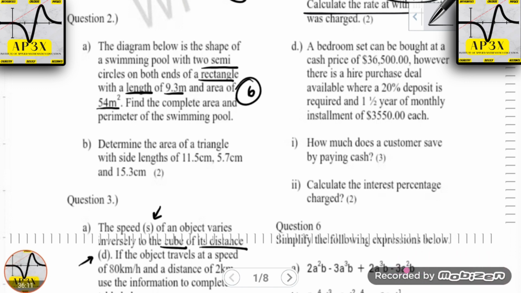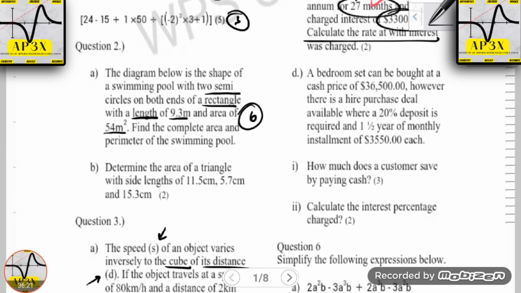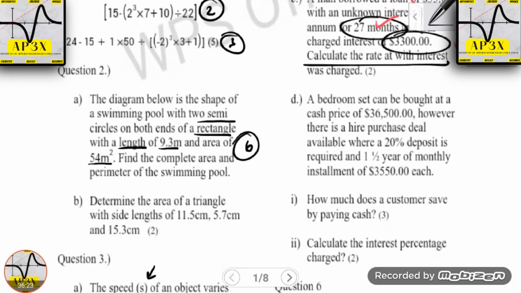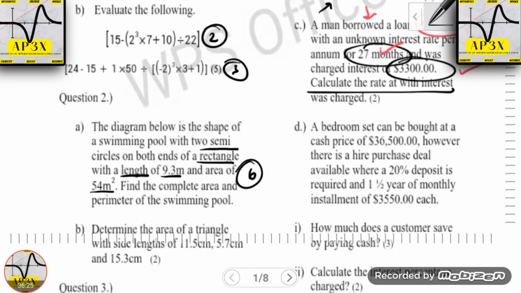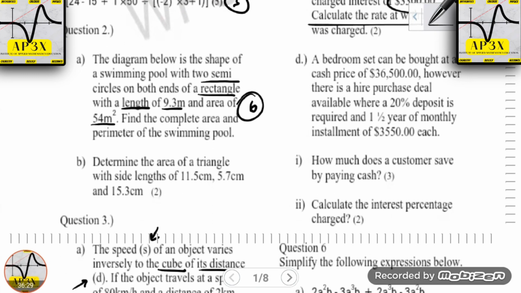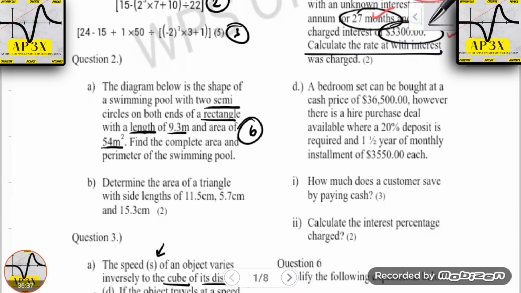Now, when it comes to hire purchase, the interest is charged on a monthly basis, and so in this example, as opposed to interest being given on an annual basis, hire purchase is a monthly agreement. Interest is an annual agreement.